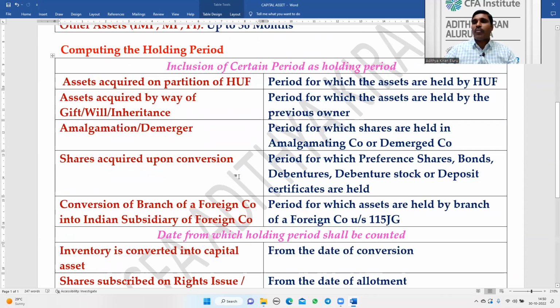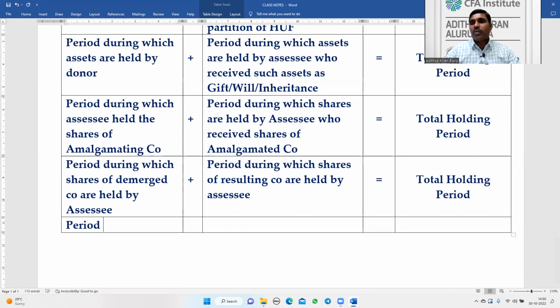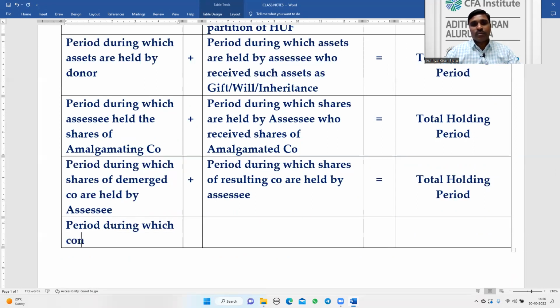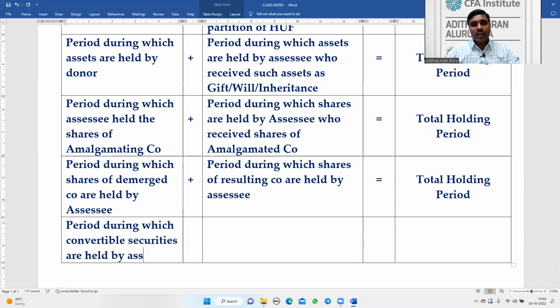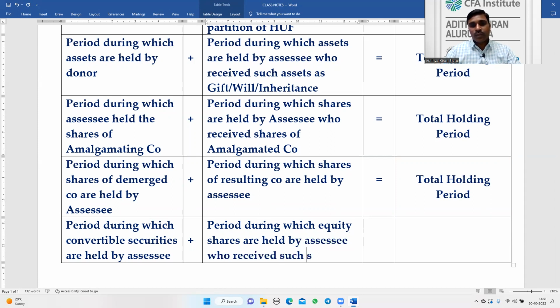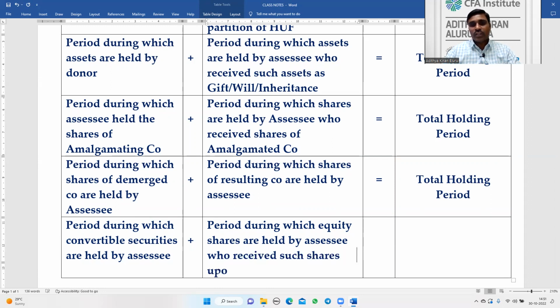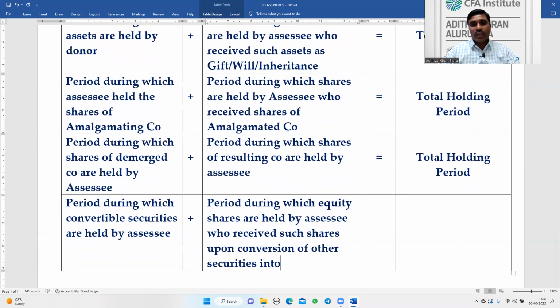Next case, shares acquired upon conversion. This is convertible securities. Period during which convertible securities are held by the assessee, plus period during which equity shares are held by the assessee who received such shares upon conversion of other securities into equity shares.